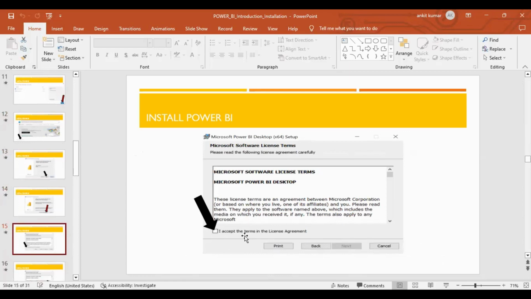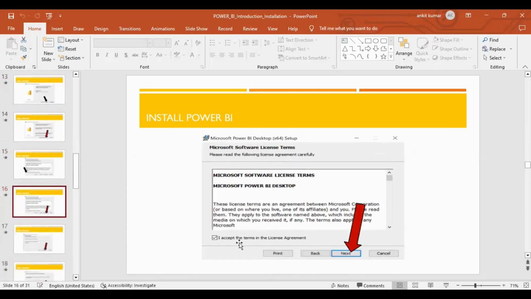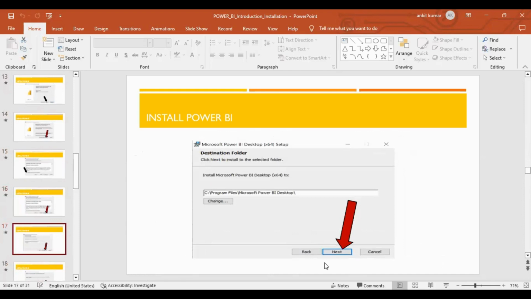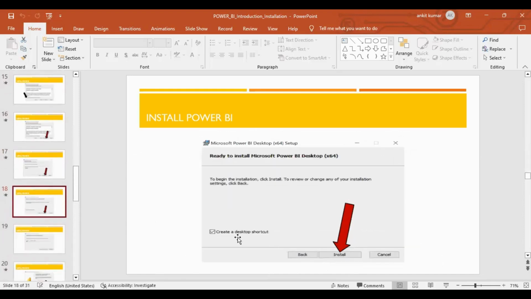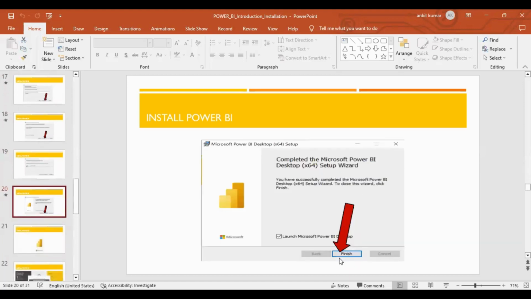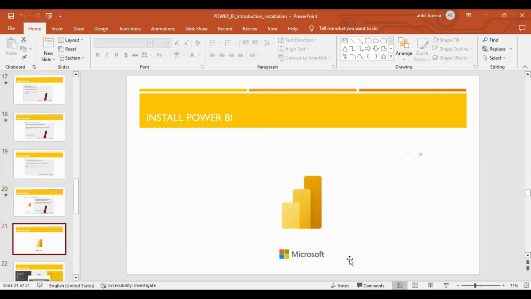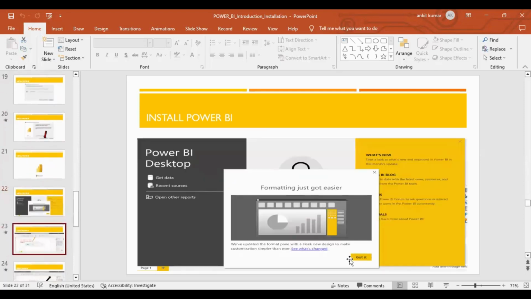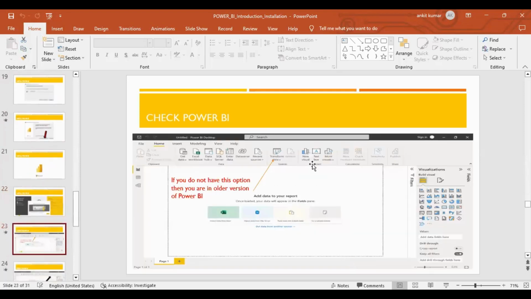Click on accept the terms in the license agreement. Go to next. Click on next also. If you want to create a desktop shortcut, you have to click on it, and install. After installing, you have to click on finish. Okay, this is your Power BI Desktop.